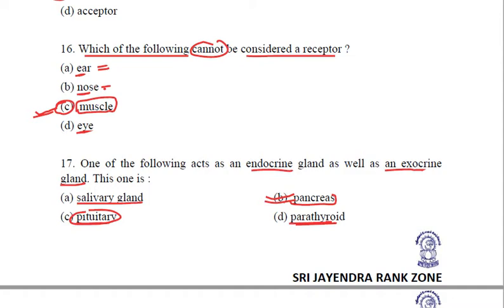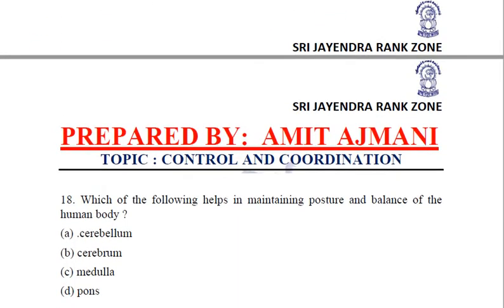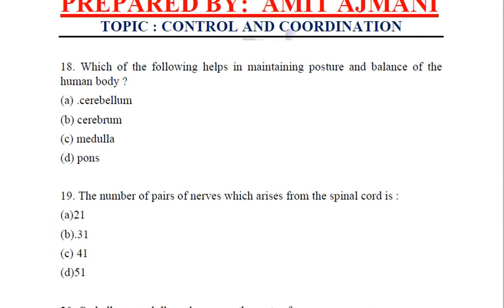Parathyroid, you know, is an endocrine gland which secretes parathormone in the blood. So the dual gland out of these four is the pancreas. Option number B, that is what we are going to mark. Coming to the next question.